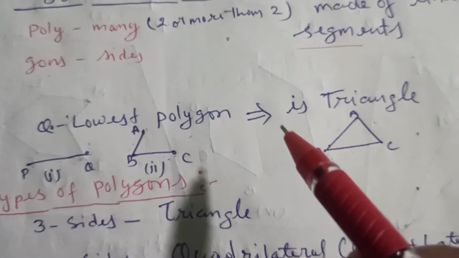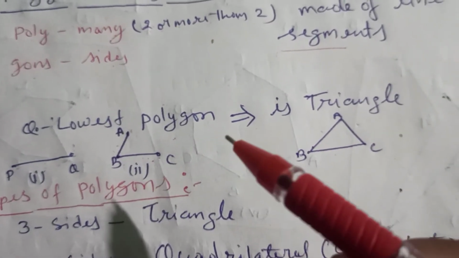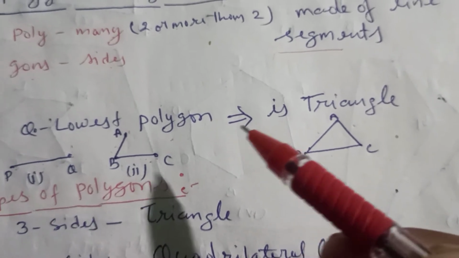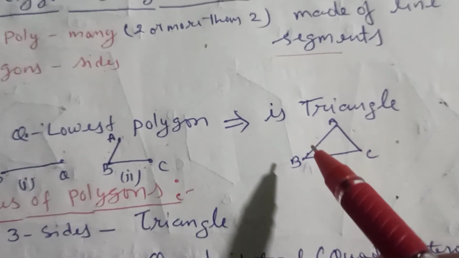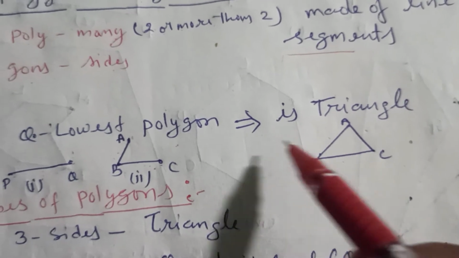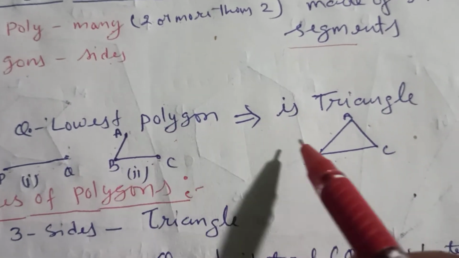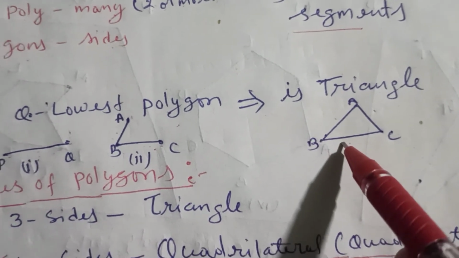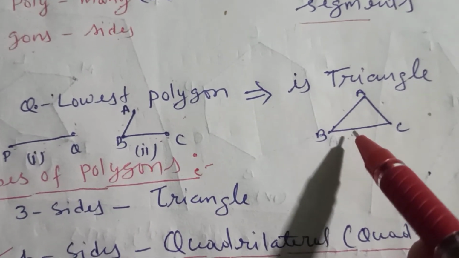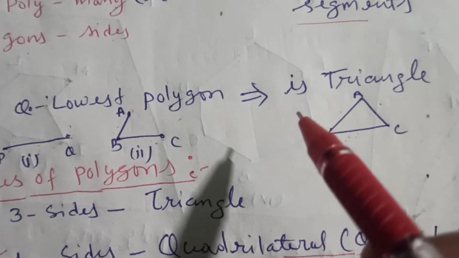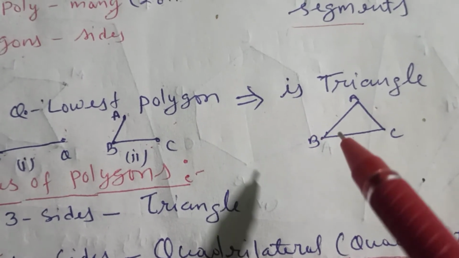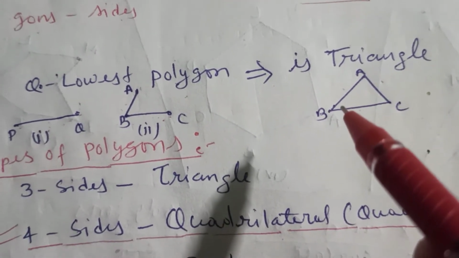For making a polygon, there must be a minimum of three sides. So the lowest polygon will be a triangle. Is it clear? I think you understood that a minimum of 3 line segments are needed to make a polygon.